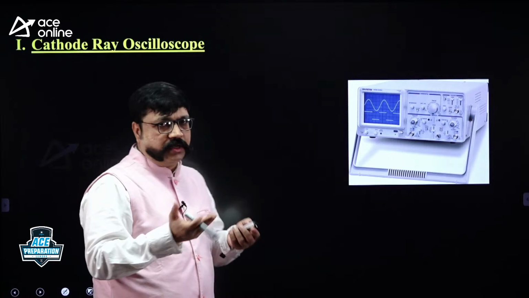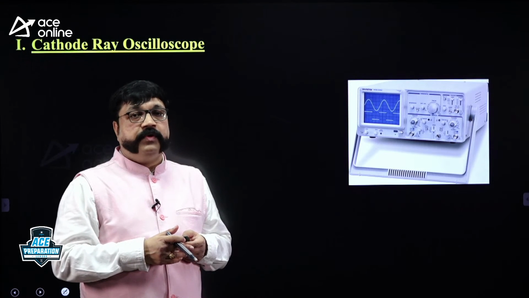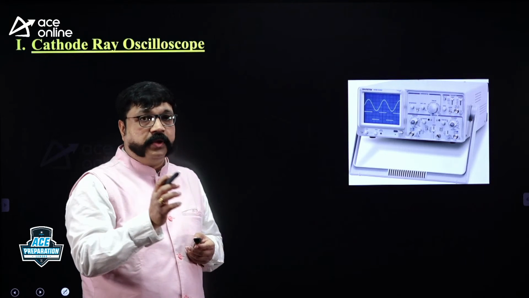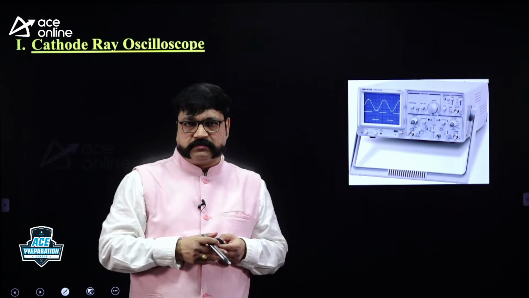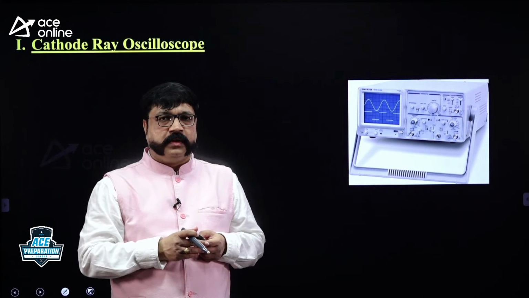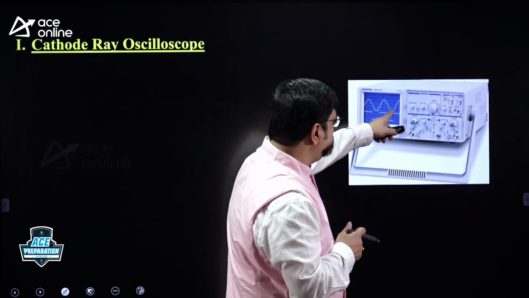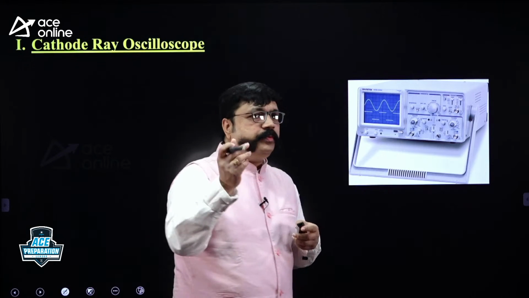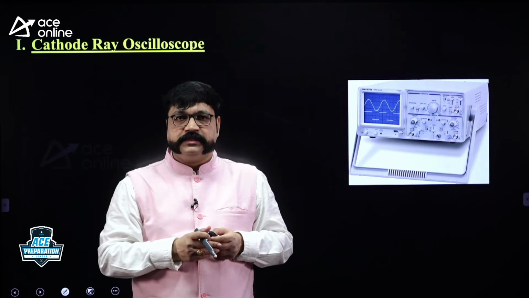Single channel analog CRO or dual trace CRO, dual channel CRO. Where you have seen this cathode ray oscilloscope, you might have used it in the first year as well as second year labs. Some lab you might have used. At that time, now you see it is visible here, 2 cycles, 2¼ cycles of a sine wave is displayed. What you did as a student in the lab session, you carried out measurements, right?